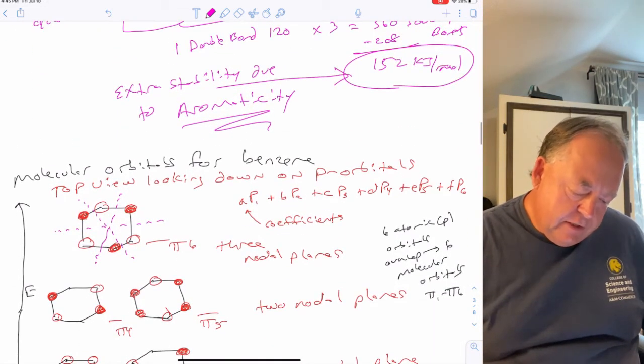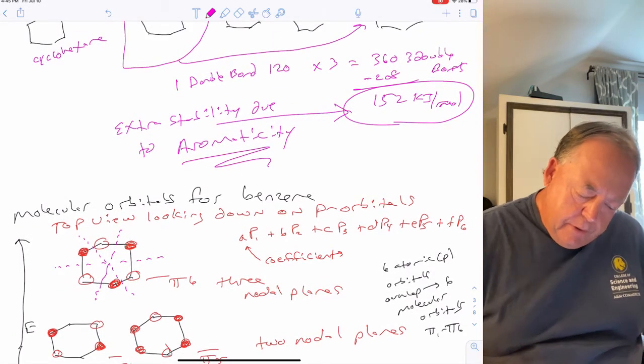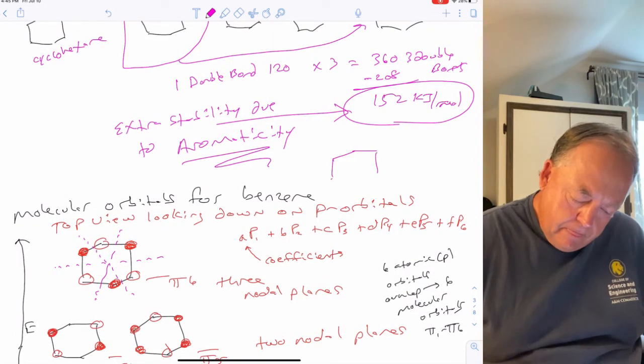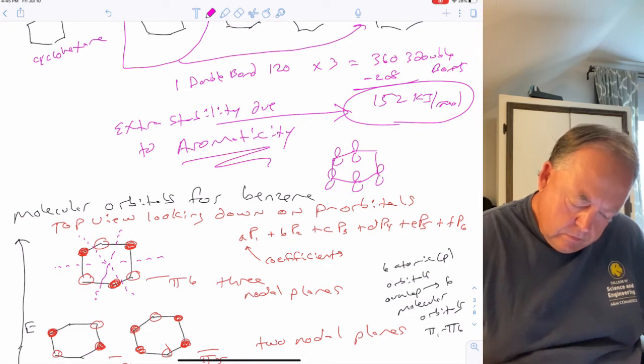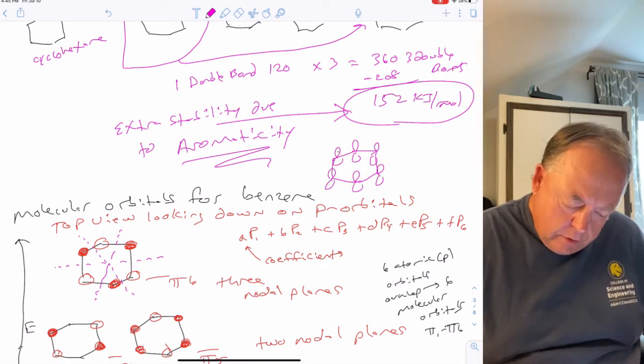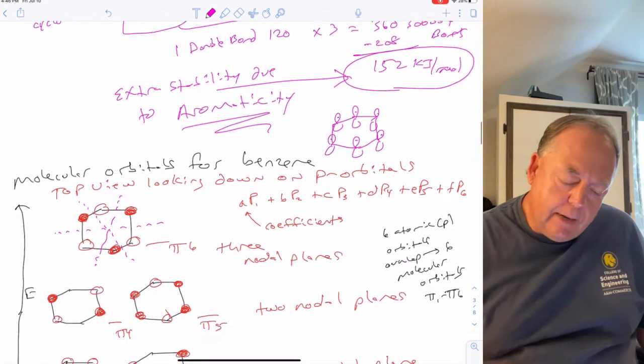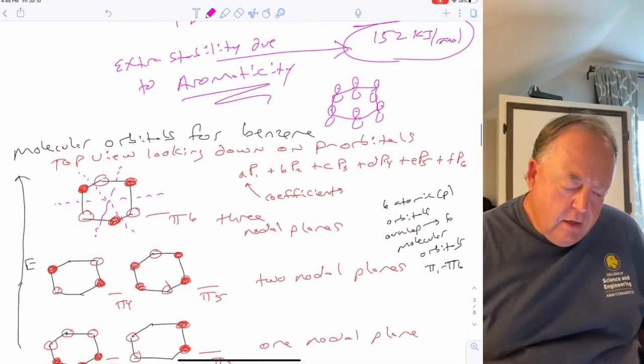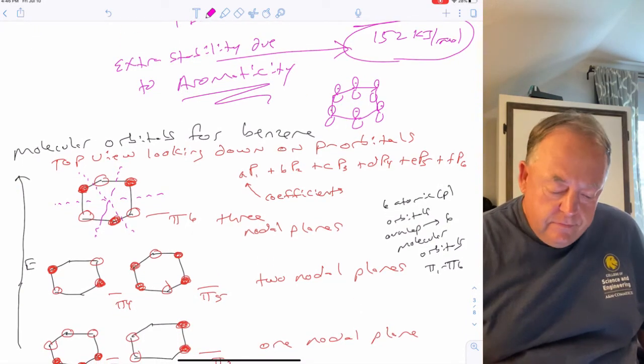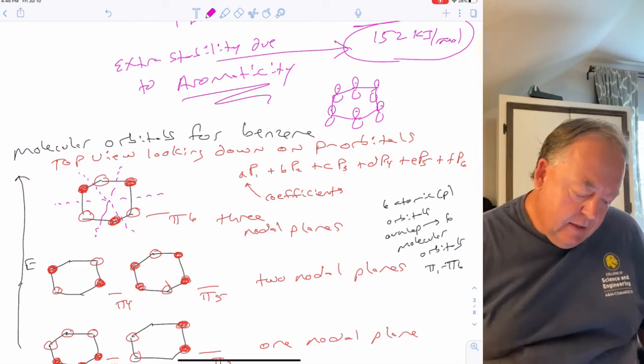Okay, so for benzene, each carbon's got a p orbital, and each p orbital's got 1 electron in it. So similar to last chapter, chapter 15, when we looked at the molecular orbitals, we could do the same for benzene.